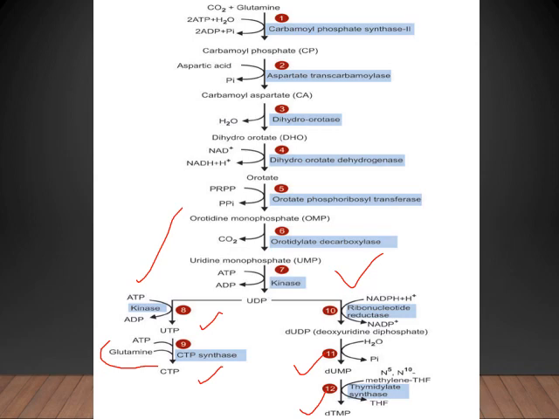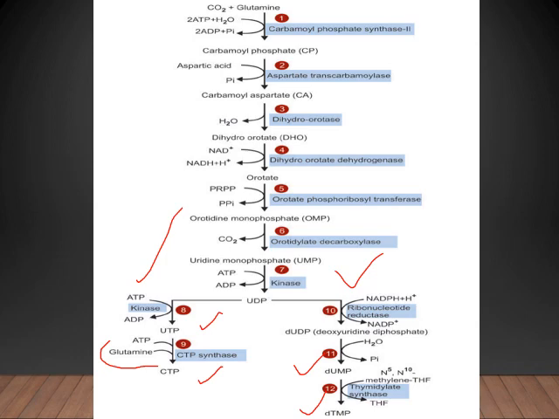And the 10th reaction involves the ribonucleotide reductase enzyme, which helps to convert uridine diphosphate to deoxyuridine diphosphate. And step 11 explains that deoxyuridine diphosphate is dephosphorylated. One phosphate group is removed from the deoxyuridine diphosphate, forming deoxyuridine monophosphate.